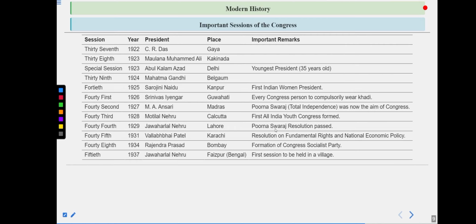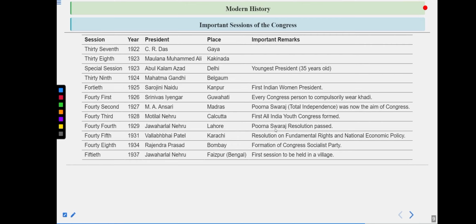Then comes the 38th session, 1923. That was Maulana Muhammad Ali. And Kakinada was the place where this session was held. Then comes the special session. As in 1920, a special session was held. And again, in 1923, another special session was held. And in 1923, in Delhi, this session was held. And Abul Kalam Azad became the president. And he became the youngest president of Indian National Congress so far by that time, 1923. And he was only 35 years old at that time.